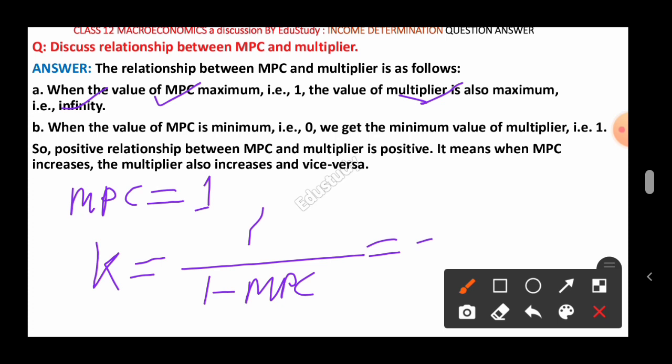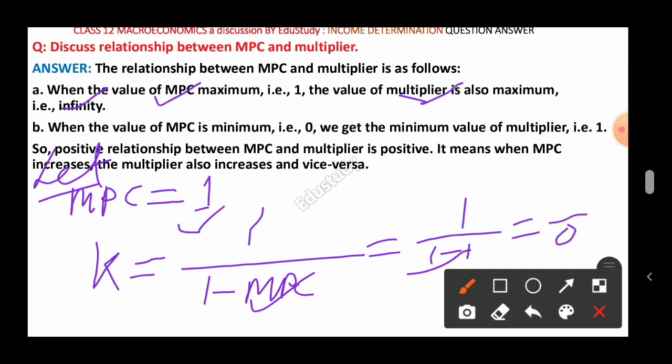So let MPC equal to 1. Then k equal to 1 by 1 minus MPC equal to 1 by 1 minus 1. 1 minus 1 is 0, and 1 by 0 means the value cannot be defined, that is infinity.